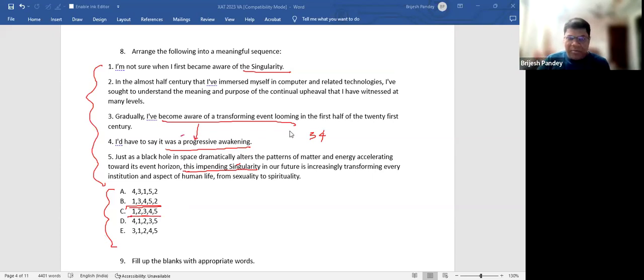Gradually, I have become aware of a transforming event looming in the first half of the 21st century. I would have to say it was a progressive awakening. So when you have said that I have become aware of something, you would repeat saying that it was a progressive awakening. So when 3 and 4 is a pair and 1 is an opening, you know that our answer has to be from either of these. Correct? So this is certain, in both the options you have this.